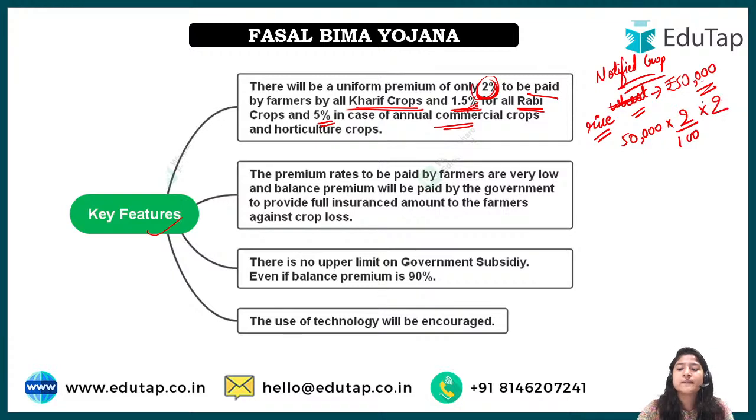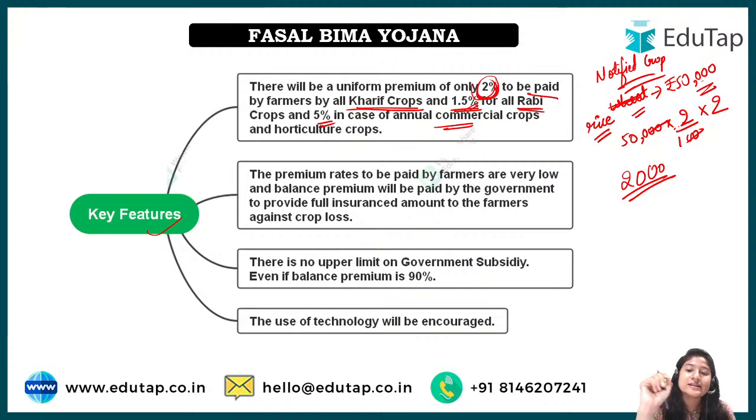So I'll write 2 here. So how much would he have to pay? 5 to the 10, 10 to the 20. Right? And so the farmer would have to pay 2,000 only for the scheme, and the rest will be given by whom? That will be given by the government.